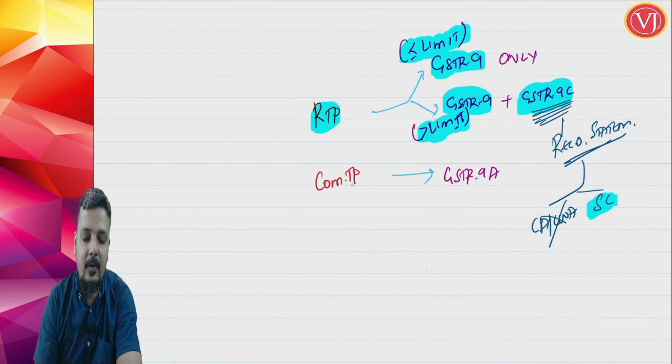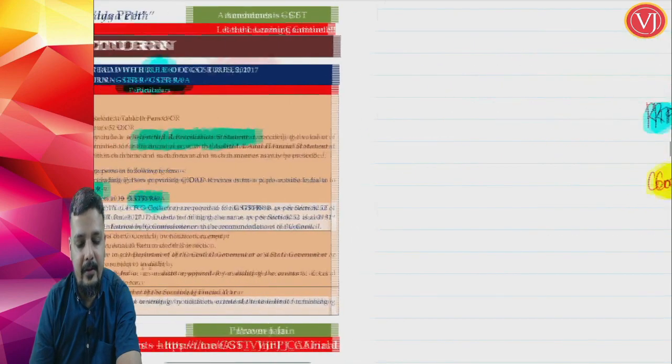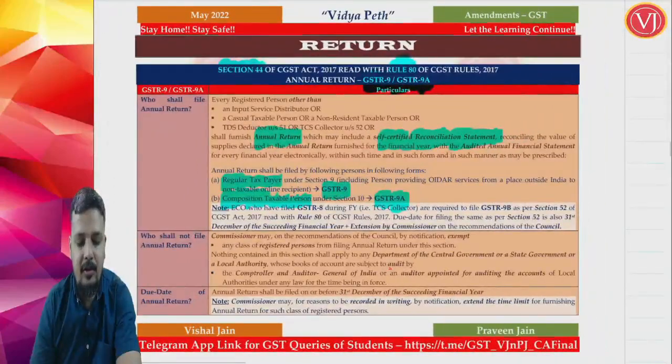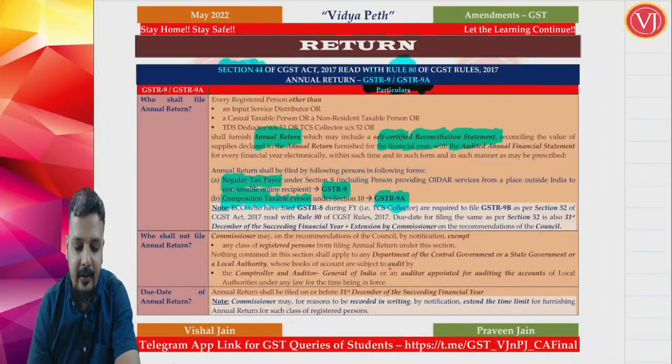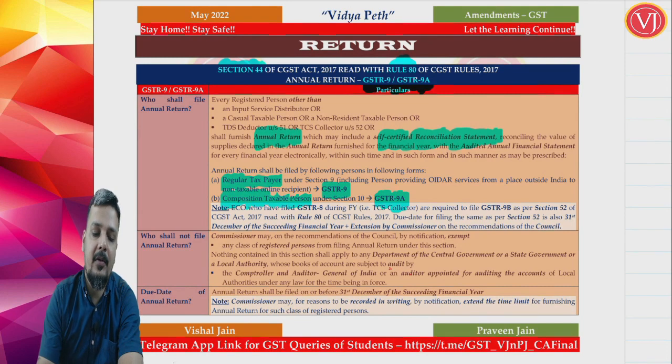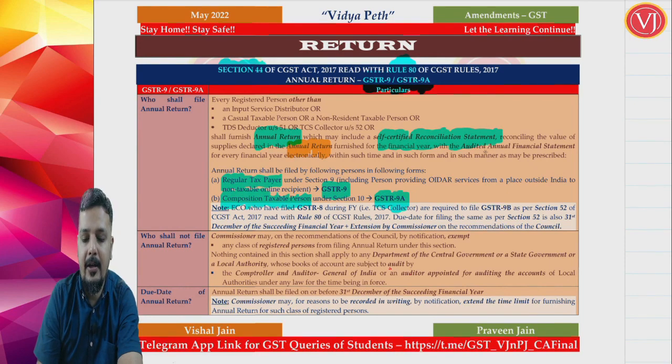And if you are a composition taxable person, no need to worry, you are going to file GSTR 9A. So the first change that they have brought is the language: self-certified reconciliation statement. The reconciliation statement will reconcile these values between your annual return GSTR 9 and your audited annual financial statements.